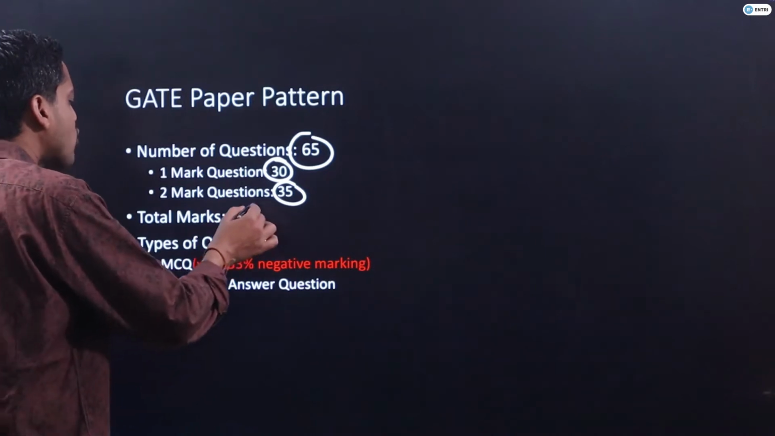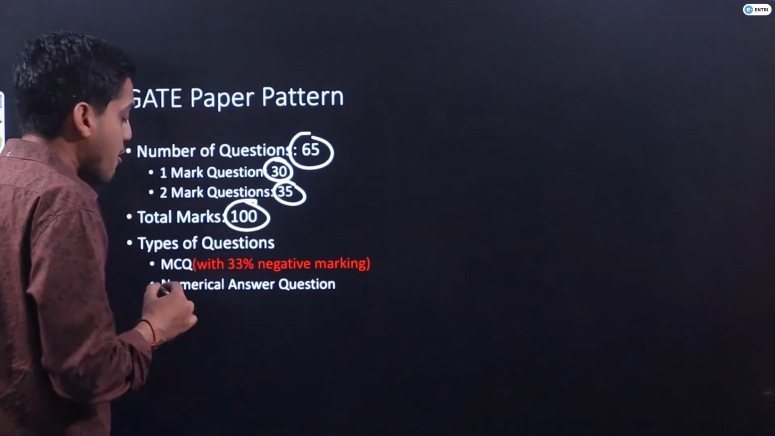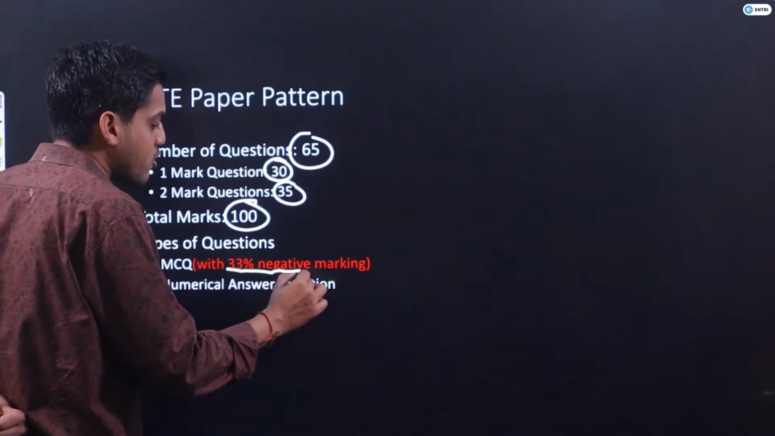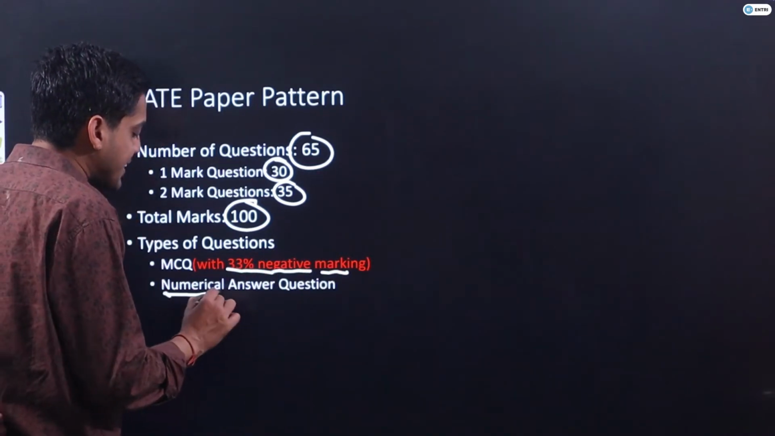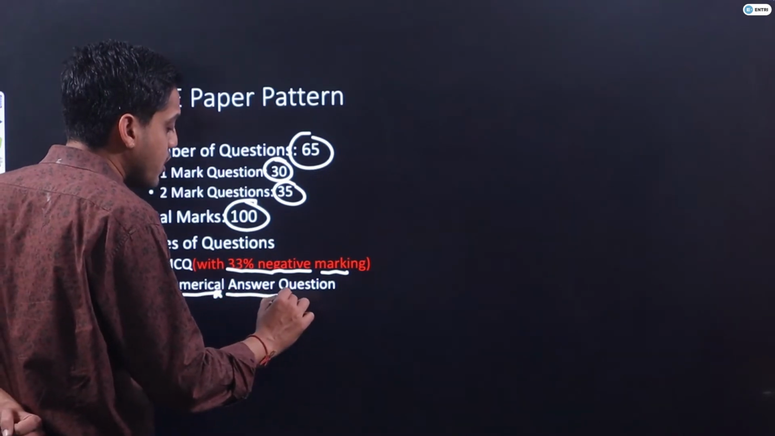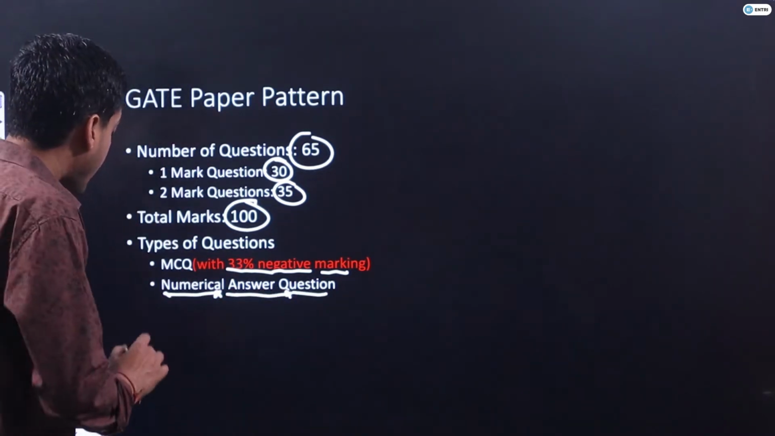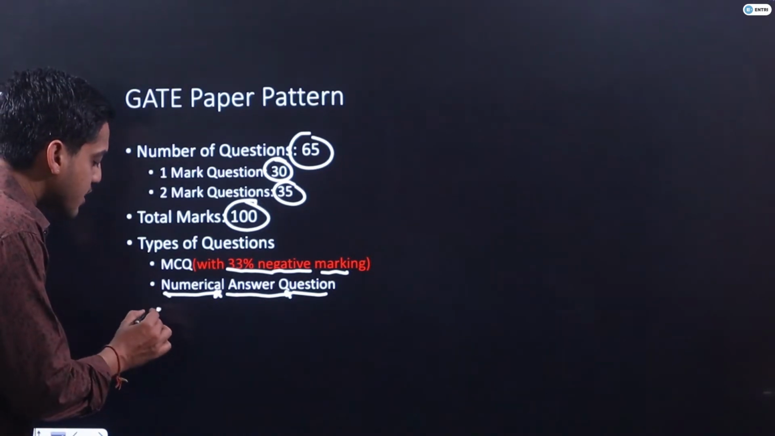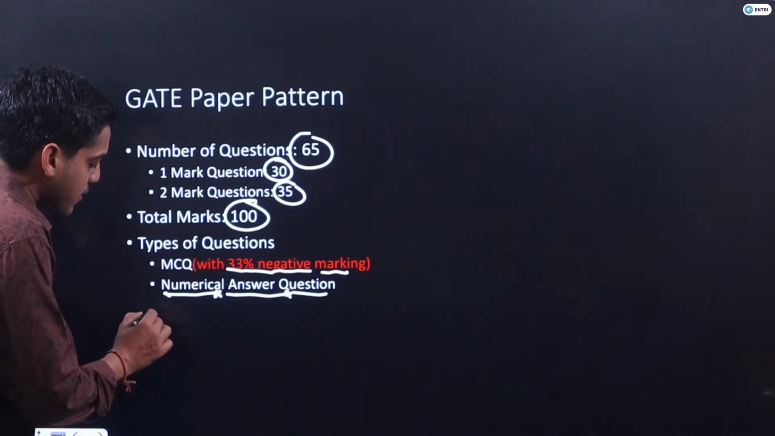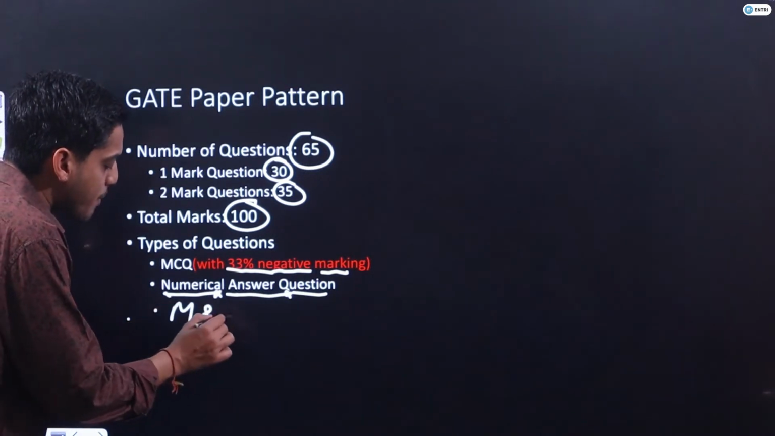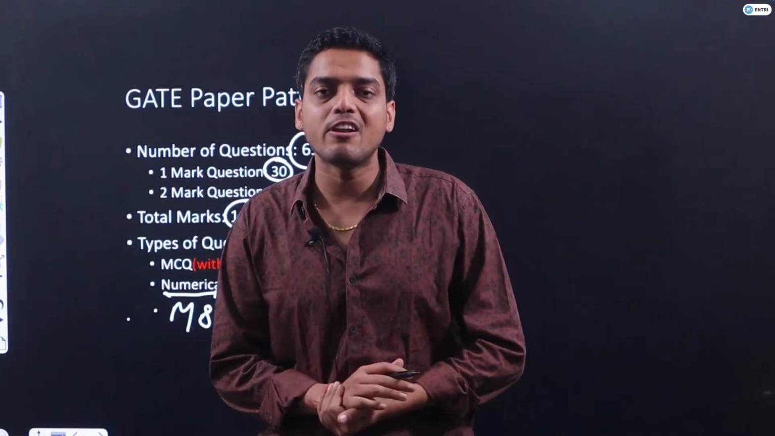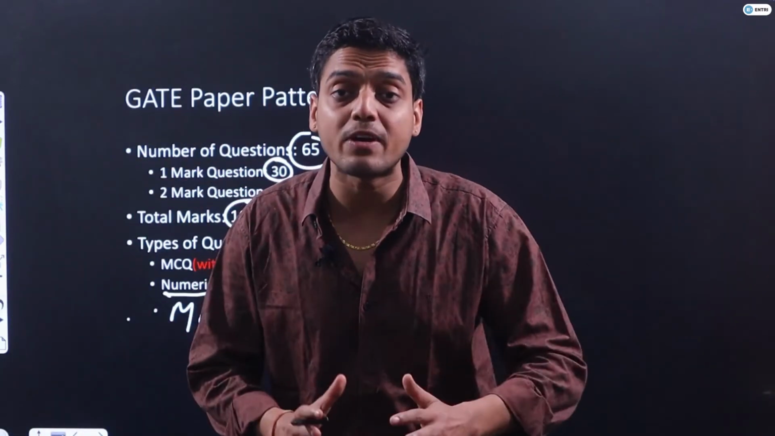Now, if I talk about the type of questions, there will be 3 kinds of questions. MCQ questions with 33% negative marking, and numerical answer type questions, in which you will not have negative marking. And one more kind of question has recently been added. That is MSQ, multiple selection questions. All these 3 categories will be discussed with respect to general aptitude as well.